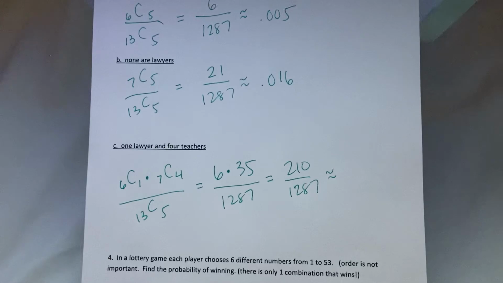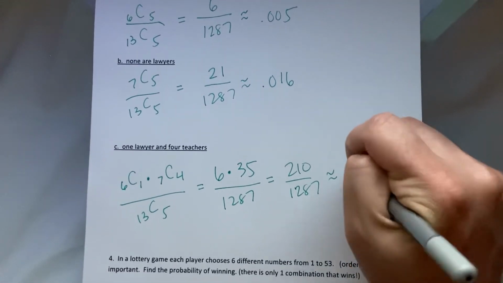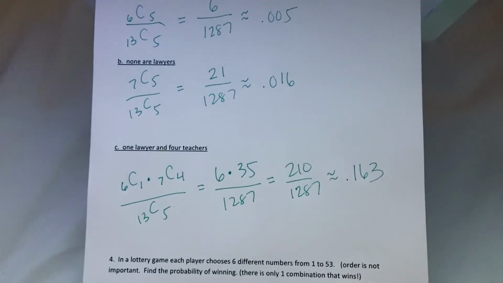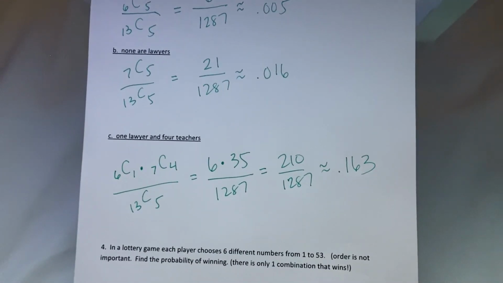Still not great, but it is better. It's just 0.163. And any of the problems on the rest of the homework are like things you have seen before. So this is going to be the end of these notes.